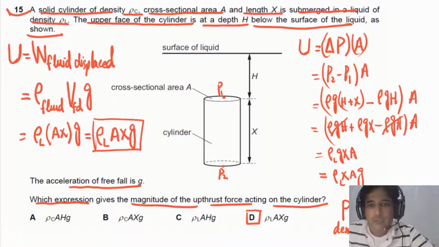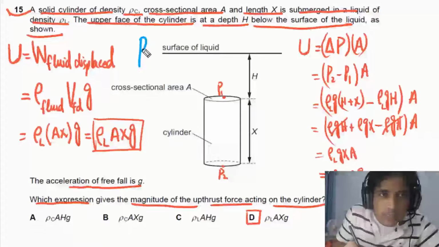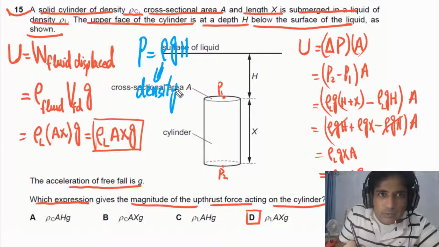So is this density of liquid, or is this density of the object itself? This is density of liquid. That's the reason we have written here rho L. So this is density of liquid. Let me emphasize this formula again. P is equal to rho gh. This rho is density of liquid. So we can say this is density of liquid, or simply you can say this is density of fluid.